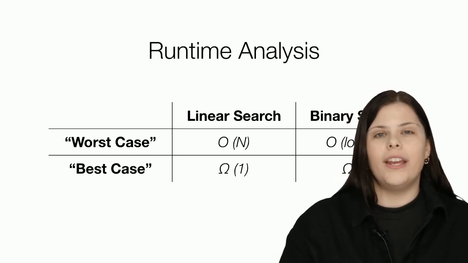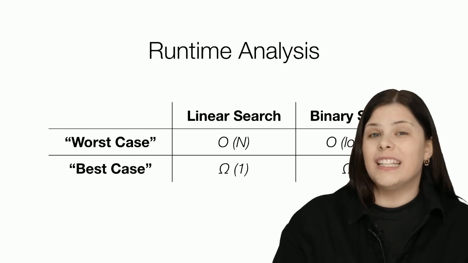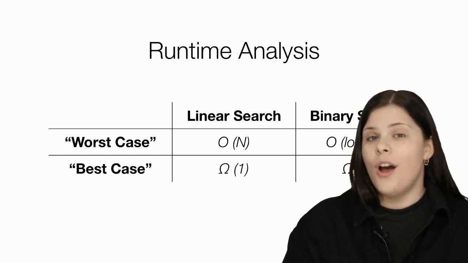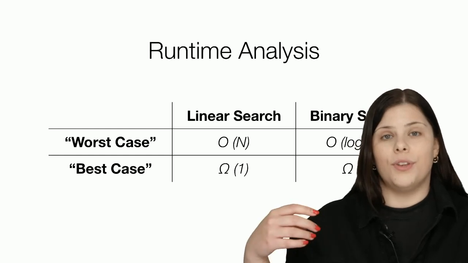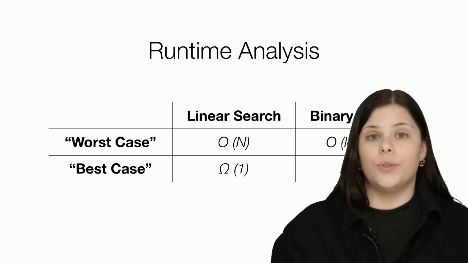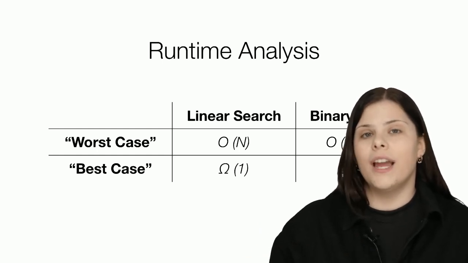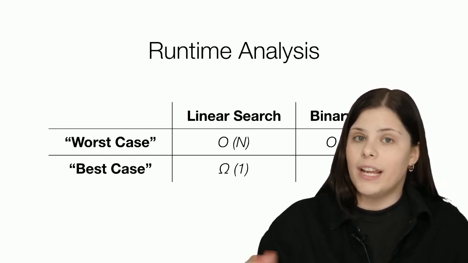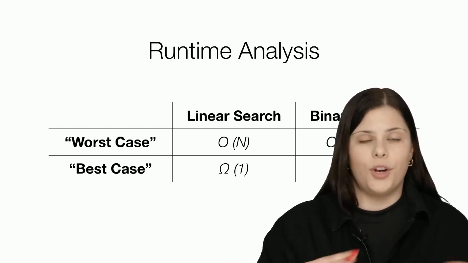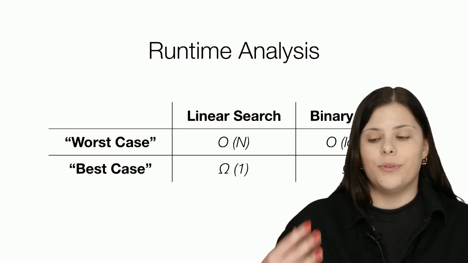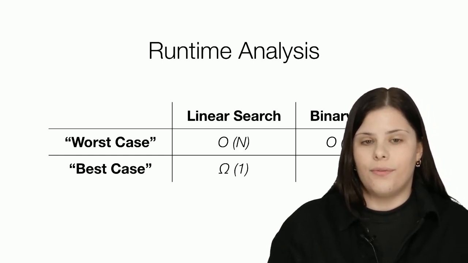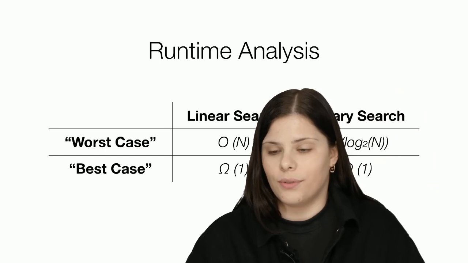So if you're trying to look for something just once, linear search might be the way to go. But if you know you want to look for something repeatedly, you might consider sorting it first, right? To give yourself this perfect orderly list and then using binary search to find the element you're looking for.